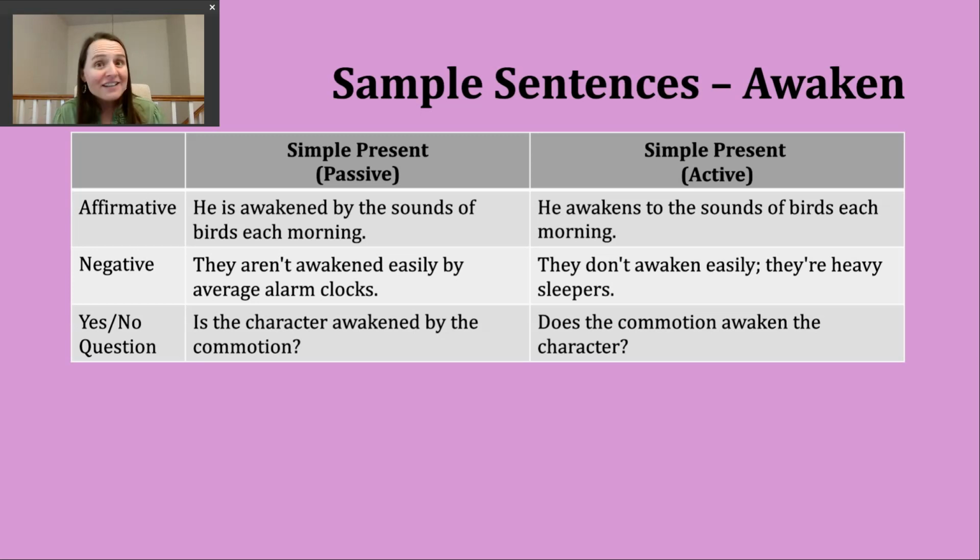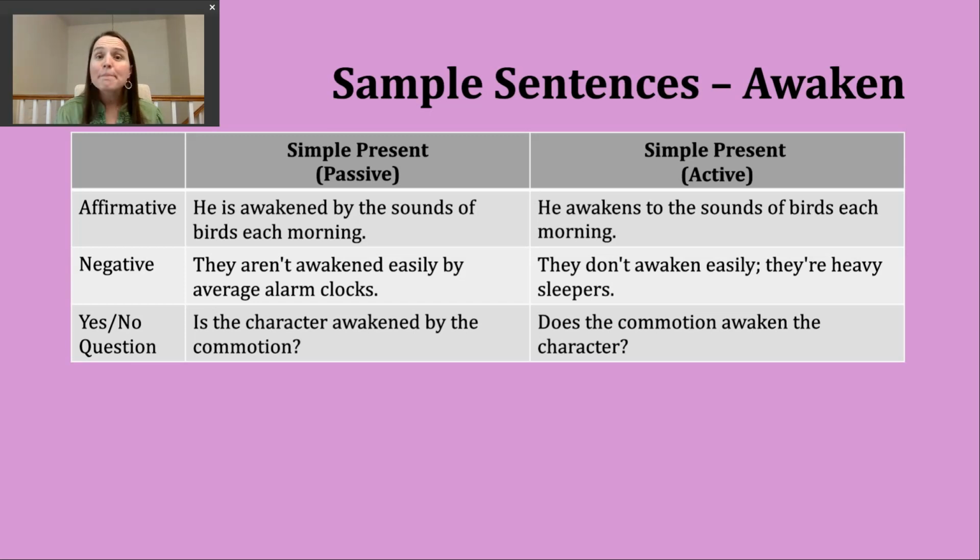Now, in the active voice, right, my structure, I start with my subject, then I have my verb, and I always have to pay attention in that simple present in the active voice. If my subject is I, you, we, or they, I'm going to just use the base verb. But if my subject is he, she, or it, then I'm going to add an S to the end of the verb. And you can see that in my example here. He awakens to the sounds of birds each morning. Okay, so that is active voice.